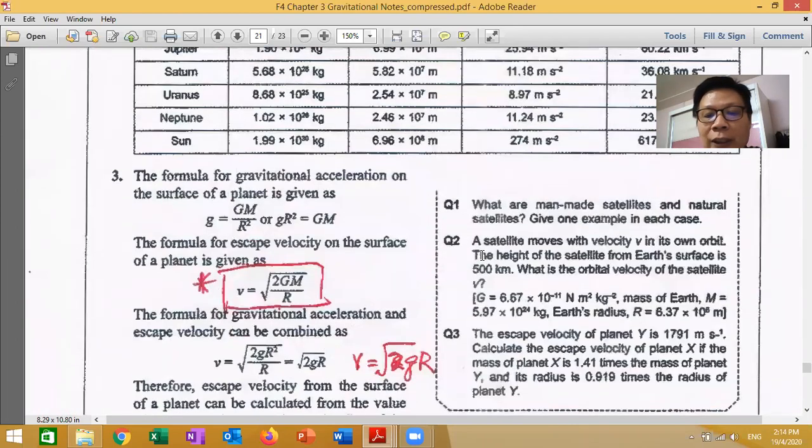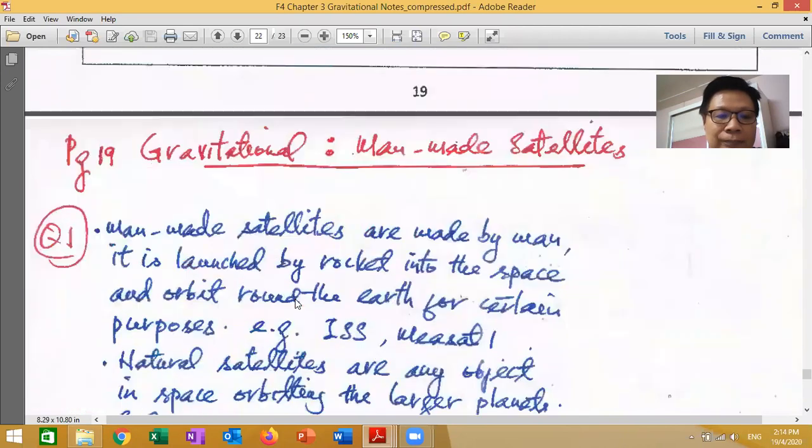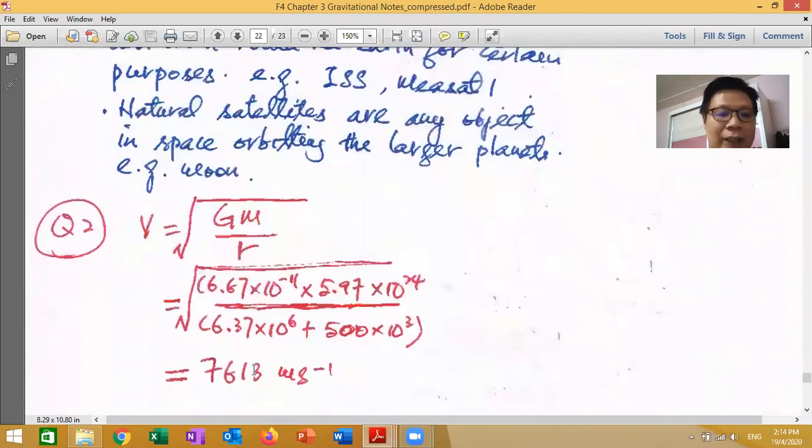Okay, question number 2 is a calculation. A satellite moves with a velocity v in its own orbit. The height of the satellite from the Earth is this. What is the orbital velocity? Remember the formula or not? What is the formula to find the orbital velocity v? It's on this side. So we have G here, we have M here, we have R, and substitute in the formula. Then we get this answer. G value, mass of the Earth, and R, the radius. Why do we need to add 500?